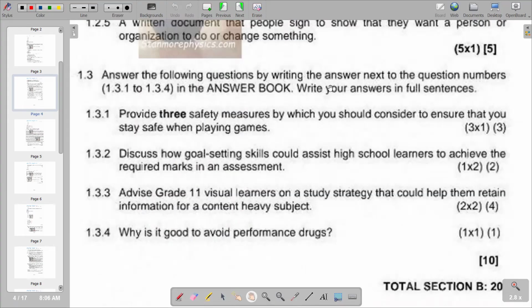Answer the following questions by writing the answer next to question numbers. So we've got question 1 to 4. First one, provide 3 safety measures which you should consider to ensure that you stay safe when playing games. So in terms of safety measures, obviously, you need the apparatus that you are supposed to use to be correct to avoid hitting yourself. That is very important. And also, being updated first. Obviously, you should be updated about the kit to use in case of emergency. So very important also in terms of the safety measures that you have to take into account.